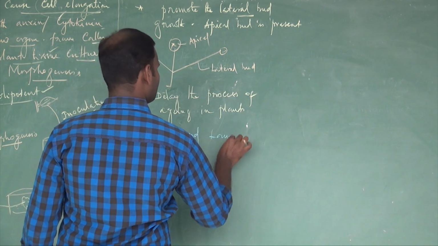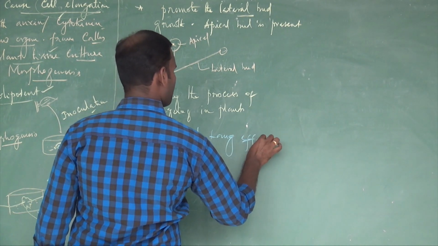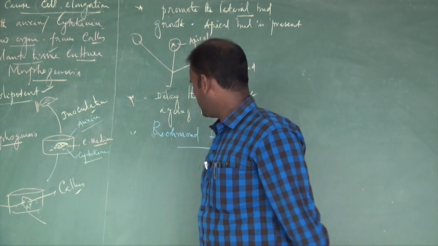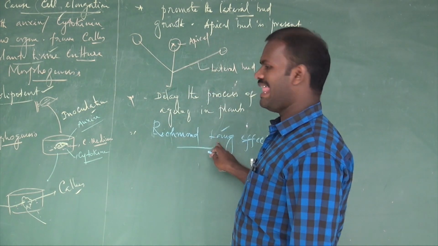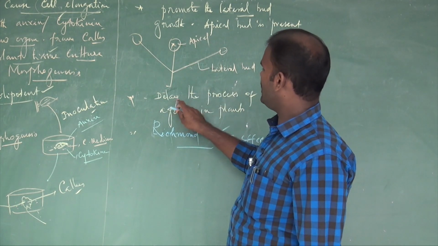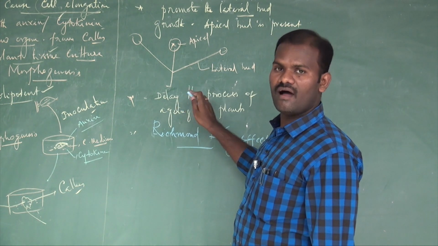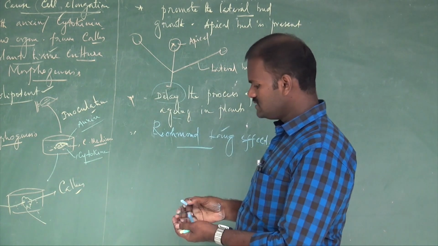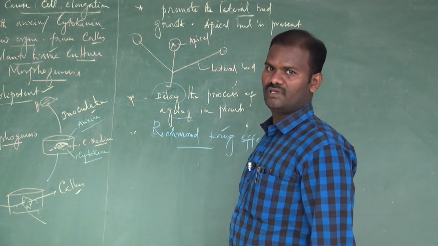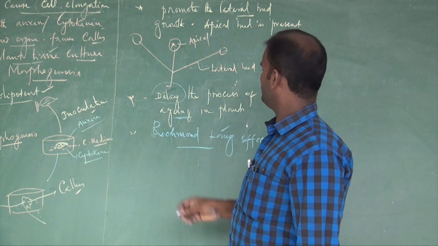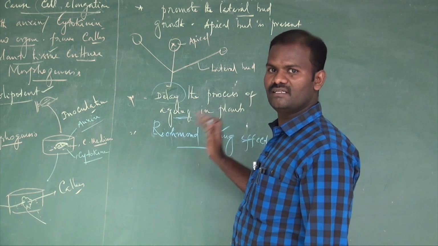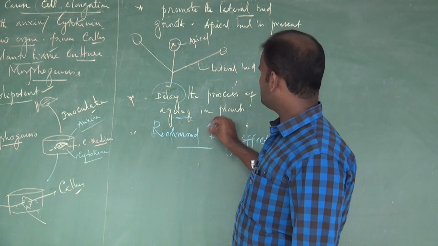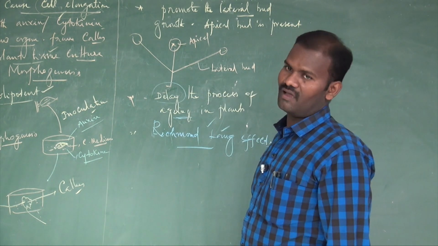Rekman-Lang effect. What is called Rekman-Lang effect? It is the external application of cytokinin on the plant to delay the process of aging, in the sense of maturation. If they apply certain chemical substances, cytokinins, on the plants to reduce the aging of the plant, it is by the process called Rekman-Lang effect.